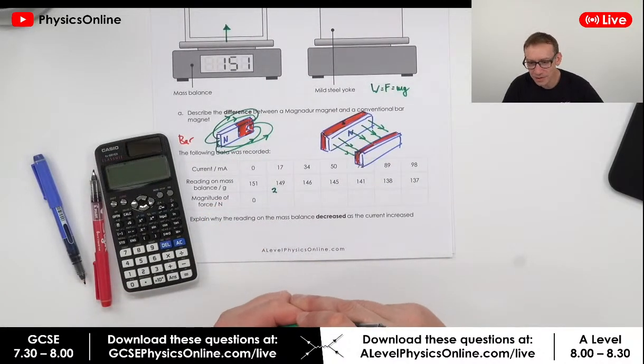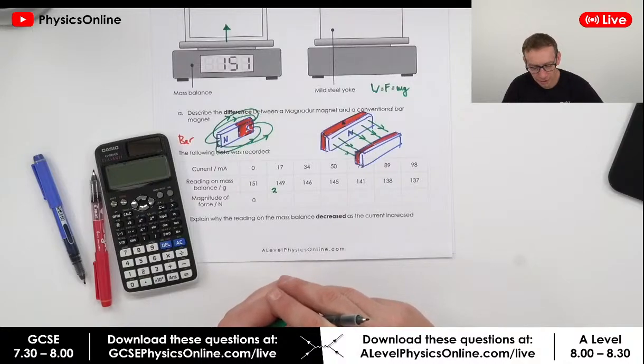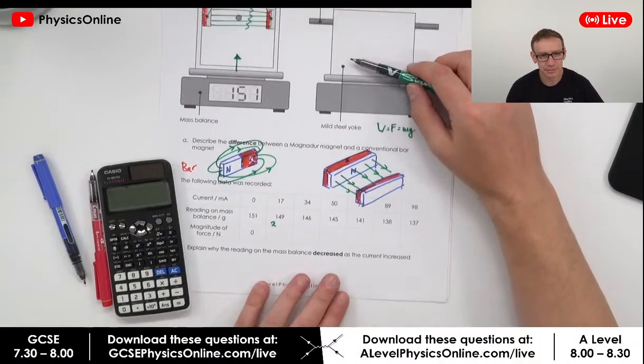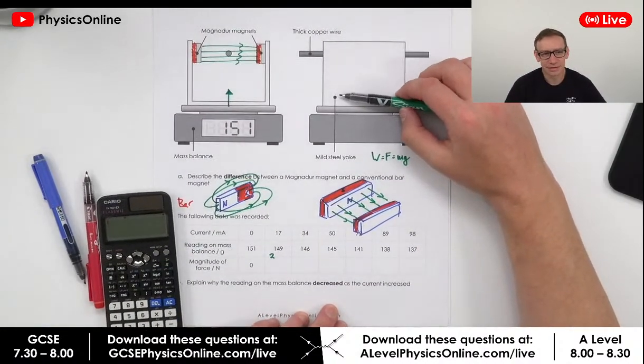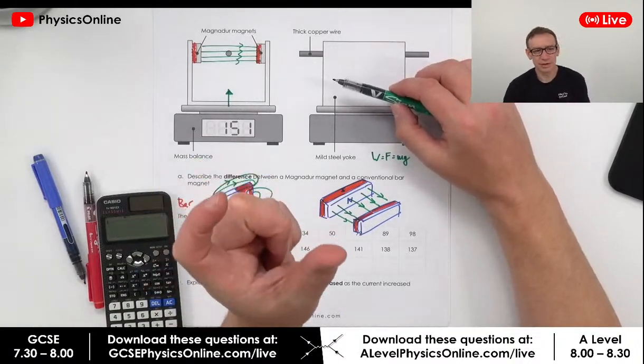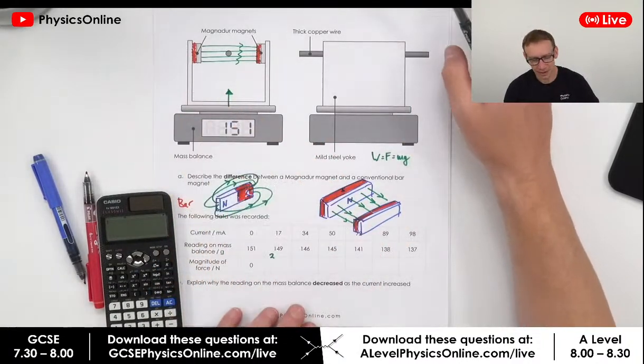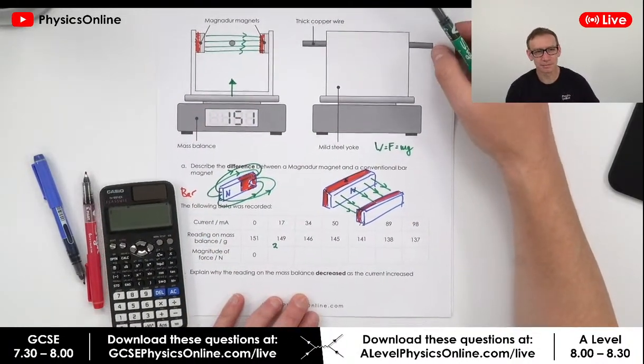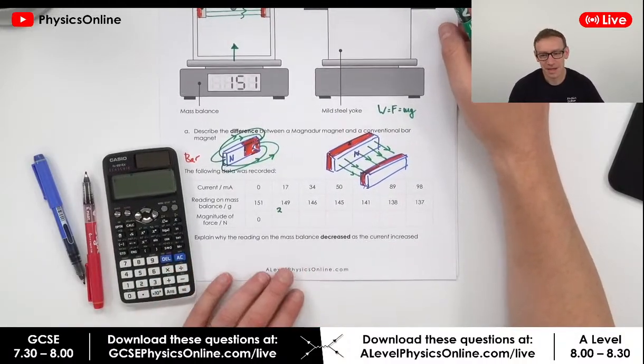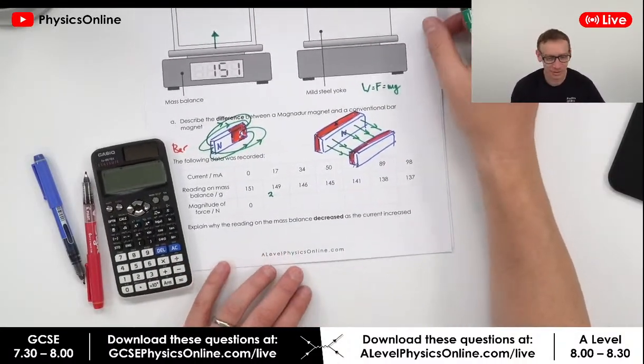What is the name of the stand that's holding the balance that sounds like yoke? Yeah, it's just a yoke. It's just sometimes called a yoke, which is another word for something that holds something else. So it's just a metal yoke. Yeah, there we go, I think that's what it's called.